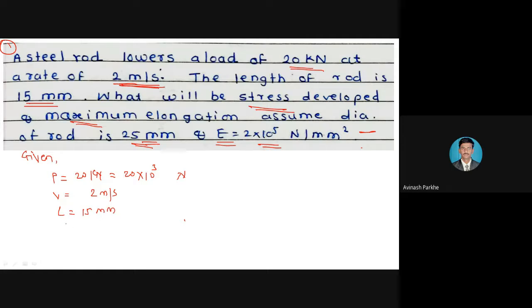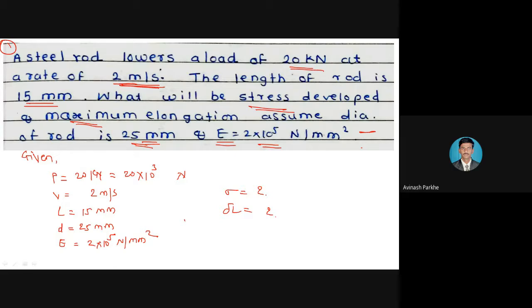The diameter of rod is 25 mm. Then capital E is equal to 2 into 10 raised to 5 Newton per mm square. With these parameters, we have to calculate the stress induced in the rod and the total or maximum elongation.